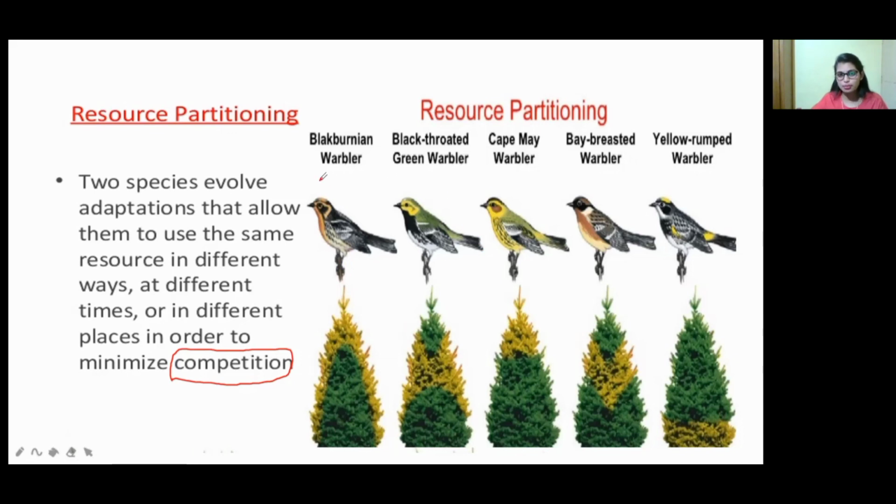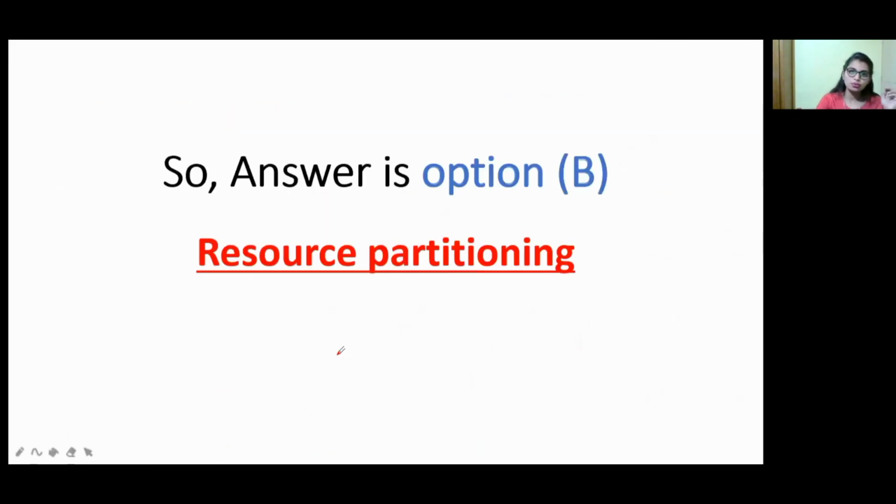So see how they partition. This is a blackburnian warbler, and this light colored part indicates the part where they feed. This part belongs to the blackburnian warbler. The middle one belongs to the black-throated green warbler, and the cap resource belongs to the Cape May warbler and bay-breasted warbler in this area, and the yellow-rumped warbler will feed in this area. So like this they partition the resource to minimize competition, right? So now which is the answer?